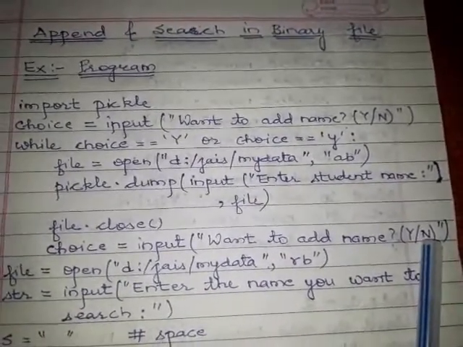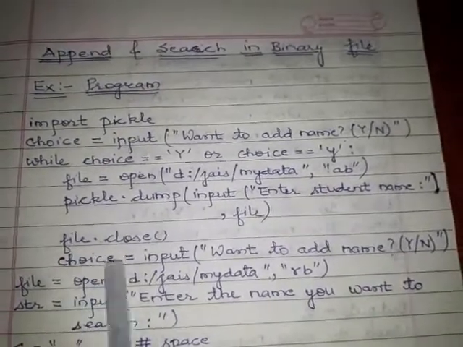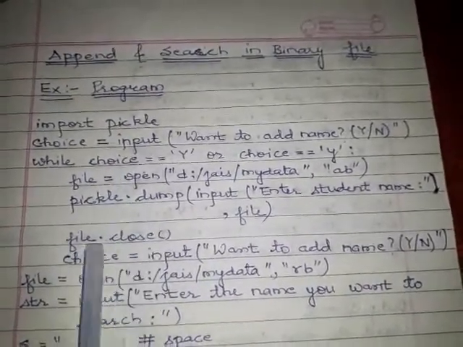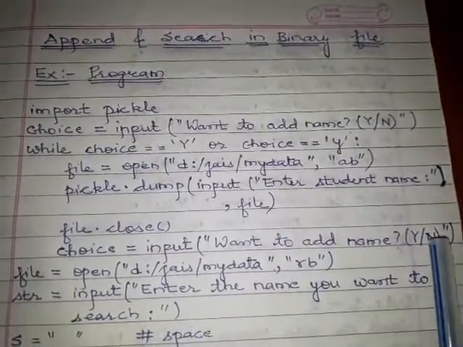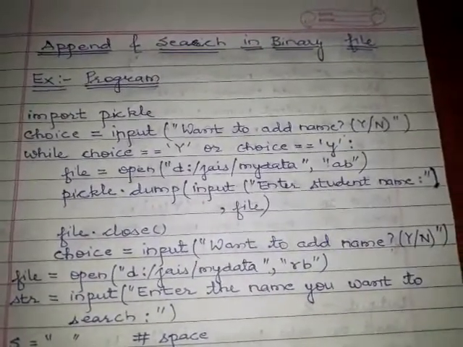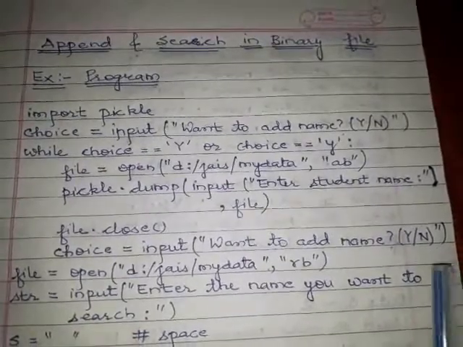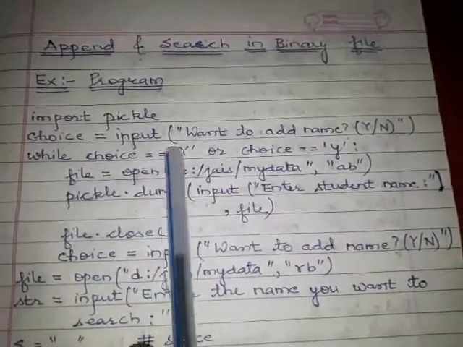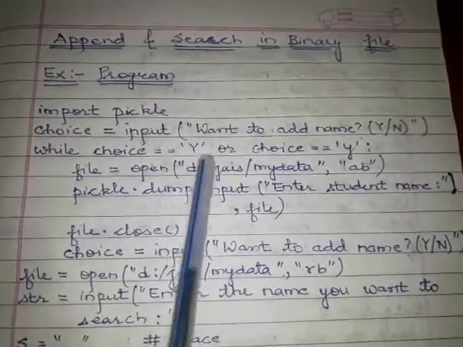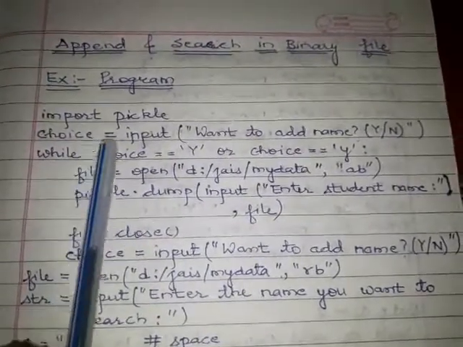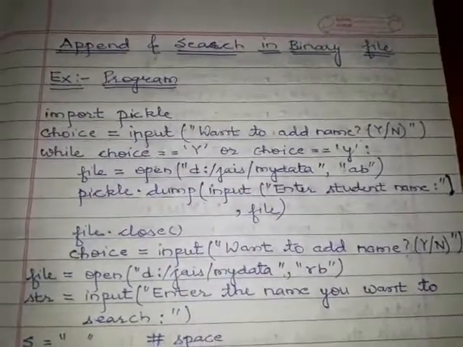So this loop will continue entering the names in the file until you press anything except y. If you press anything except y, you will be out of the loop, and it means you will finish your writing in the file. So this loop is for writing in the file.